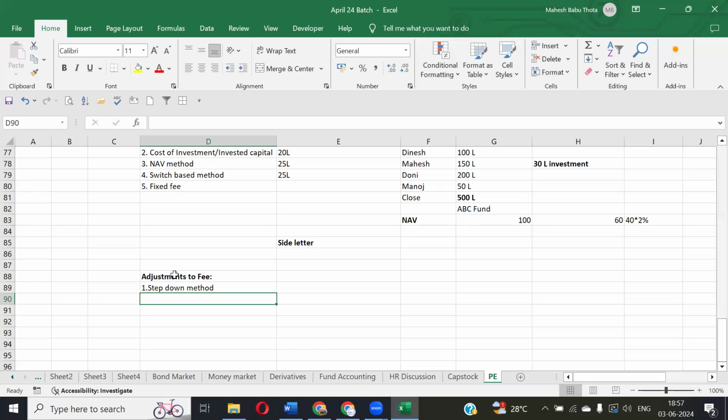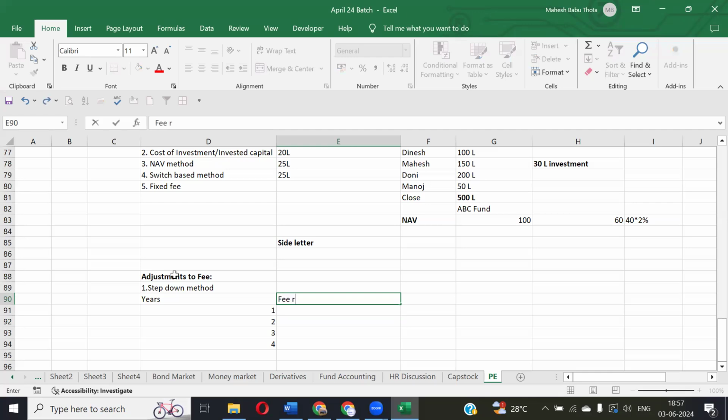Let me tell you here. Suppose we have years here. First year, second year, third year, and fourth year. So here I'll take a normal rate. Normally, we have to charge a 2% rate. 2% is nothing but the normal rate.